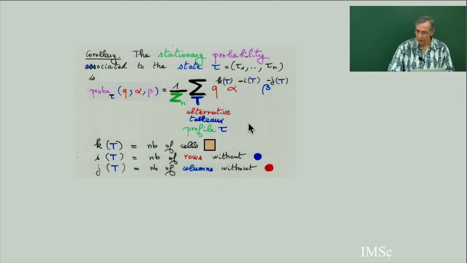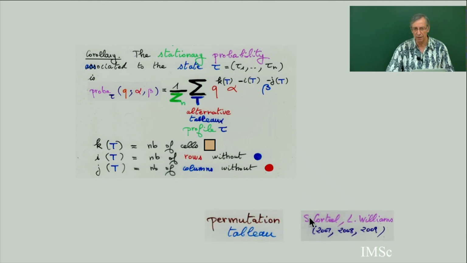But to get gamma and delta back, yes, it's more complicated. There is a generalization given by Sylvie Corteel and Lauren Williams. There is an extension of this. So in fact, this is not the first combinatorial interpretation of the stationary probability. The first one was given by Corteel and Lauren Williams in terms of permutation tableaux. This was done in a series of papers, 2008, 2009.